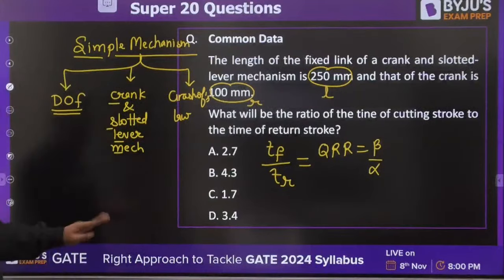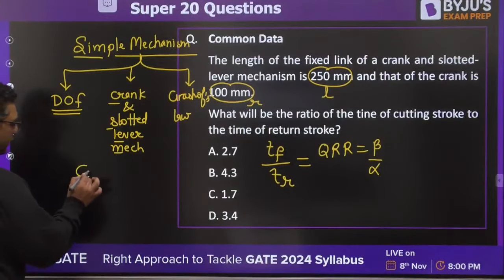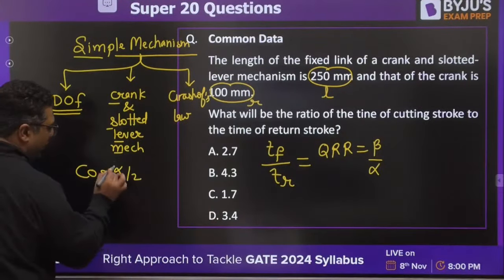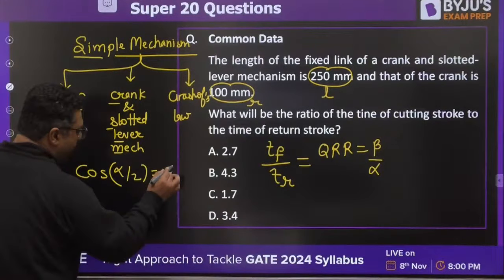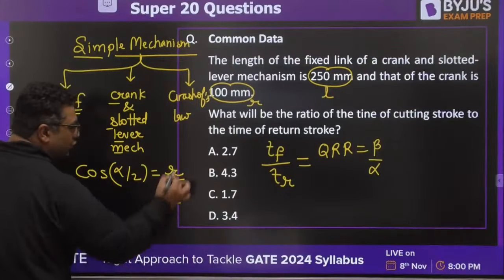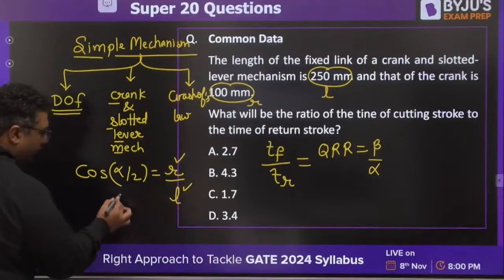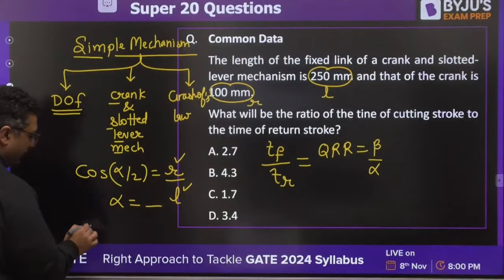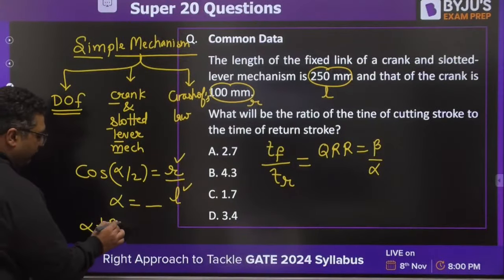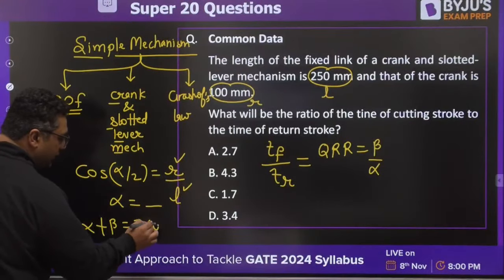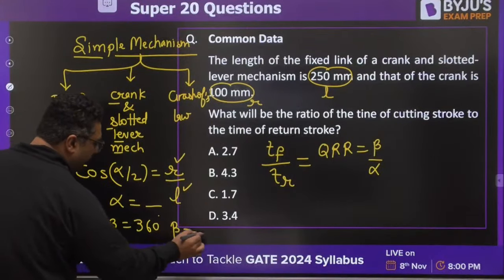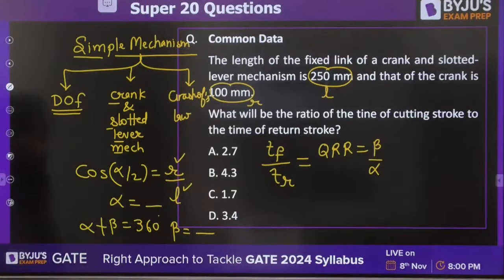And you know, for such a case, how are we going to start solving? The first step is given as cos alpha by 2 equals R by L. R is known to you, L is known to you, you will be getting the value of alpha. Then you know alpha plus beta is going to be 360. So this will give you the value of beta, and you need to find out the ratio of beta and alpha. Very good, Hania Amir.